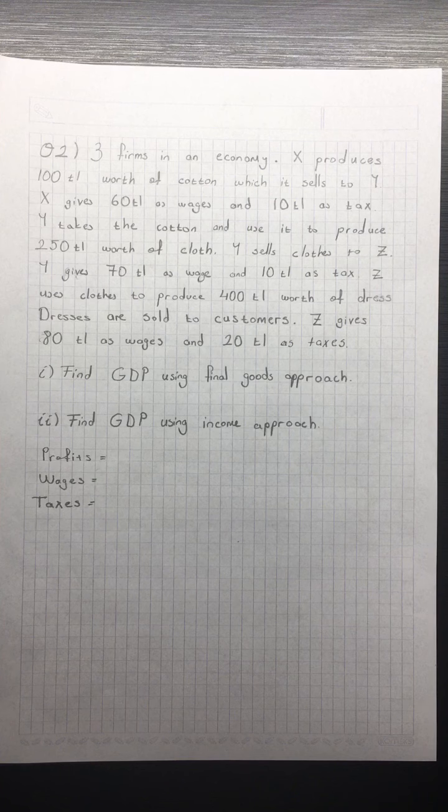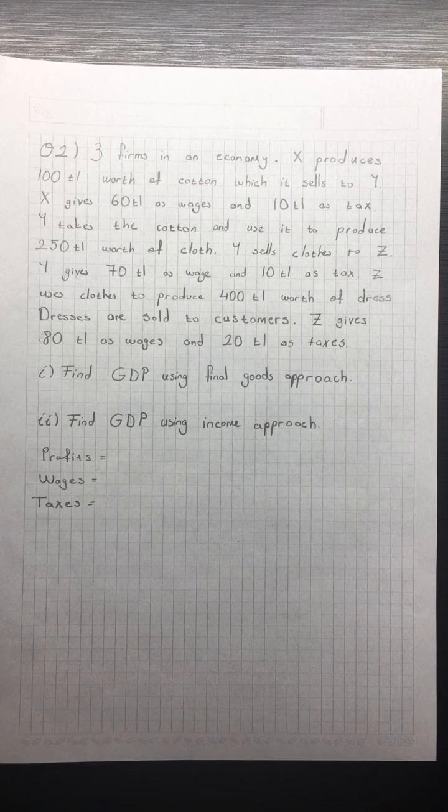Y takes the cotton from X and uses it to produce 250 TL worth of clothes. Then Y sells these clothes to company Z. In the production process, Y gives 70 TL as wages and 10 TL as tax. Then Z takes the clothes and produces 400 TL worth of dresses, and dresses are sold to customers. And in this process, Z gives 80 TL as wages and 20 TL as taxes to government.